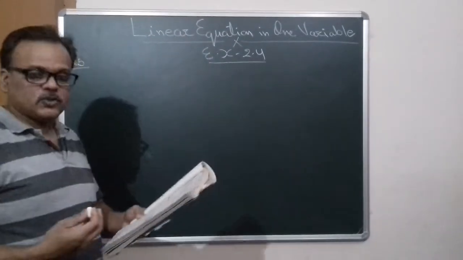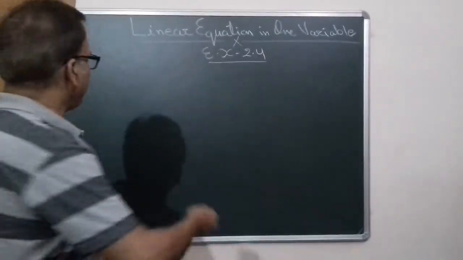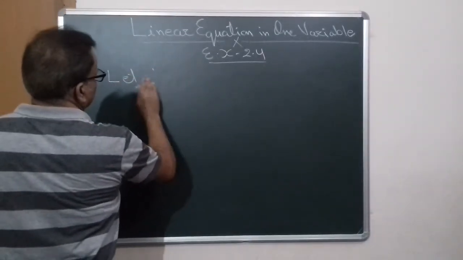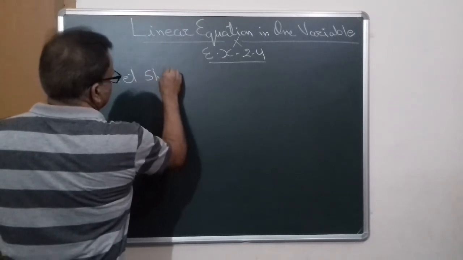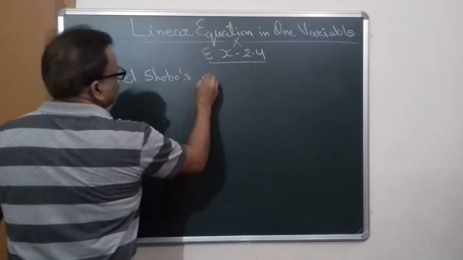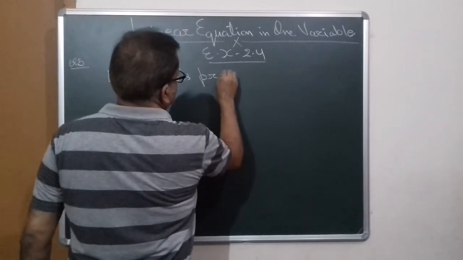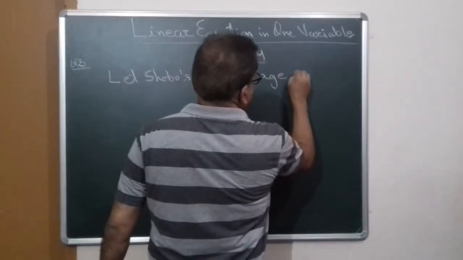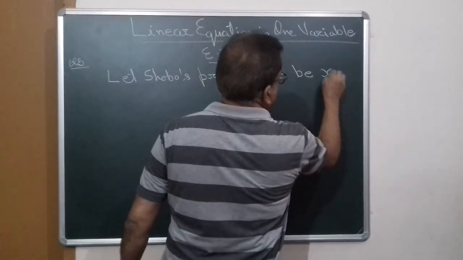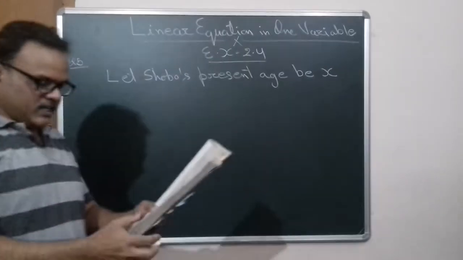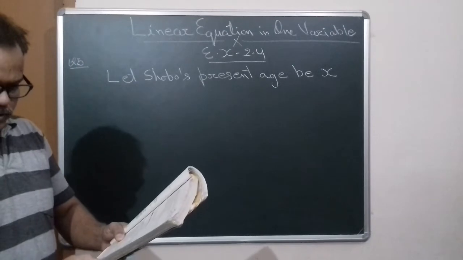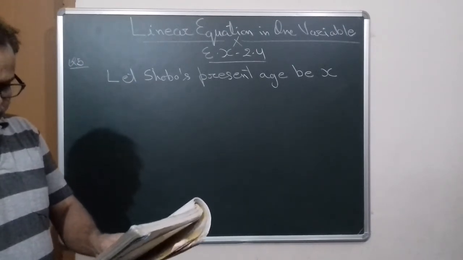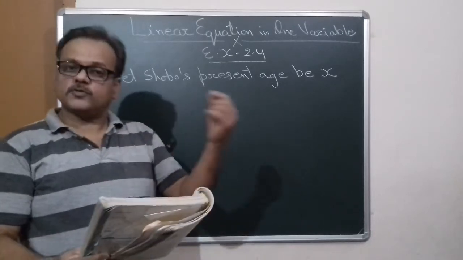So let Shobo's present age be x. Now Shobo's mother's present age is 6 times Shobo's present age.